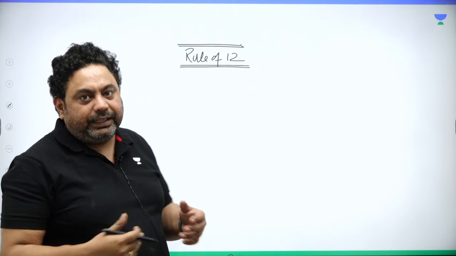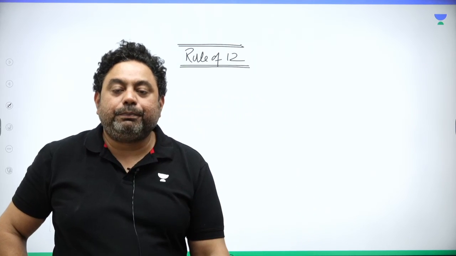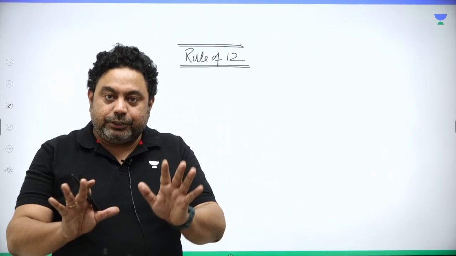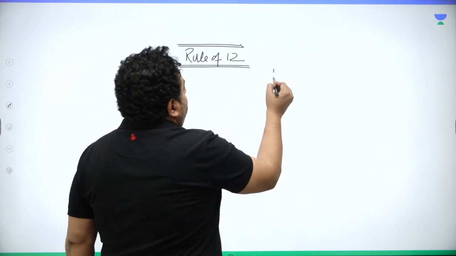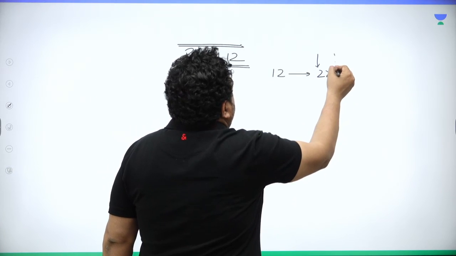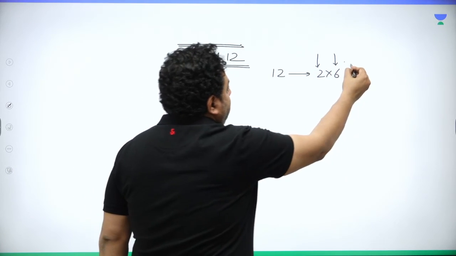Rule of 12. Again, listen, whenever you want to break up a number. Now 12 is a composite number, and you have to break it into two numbers, and if not both prime, one of them has to be prime. So many a times, 12, why not 2 into 6? Why can't we write rule of 2 and rule of 6? I say it is wrong.